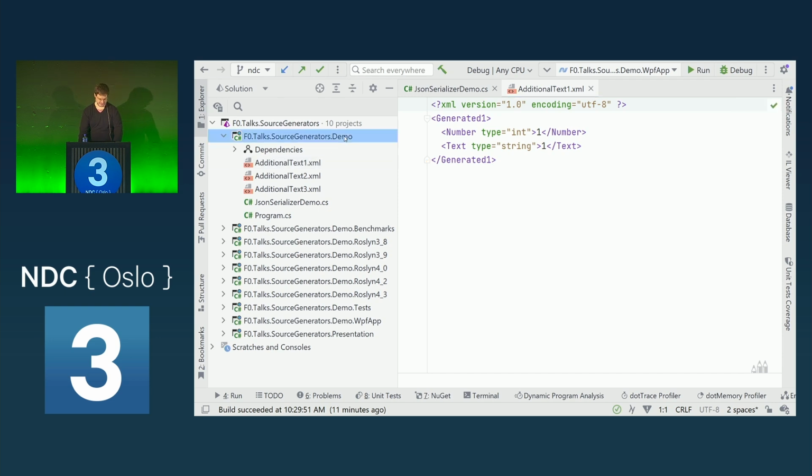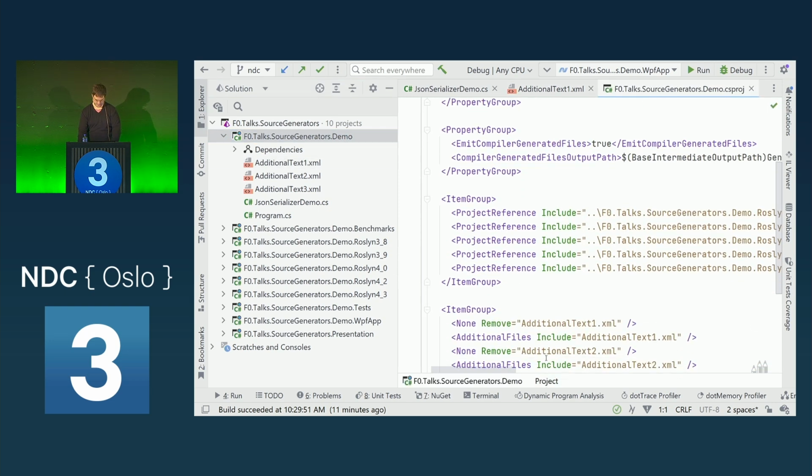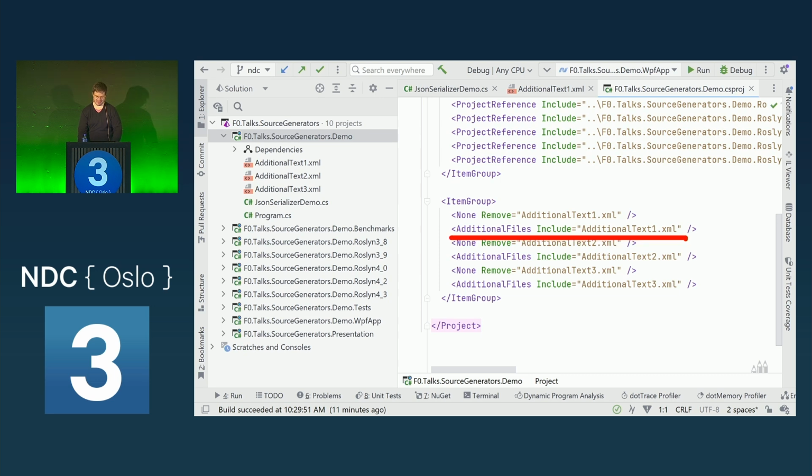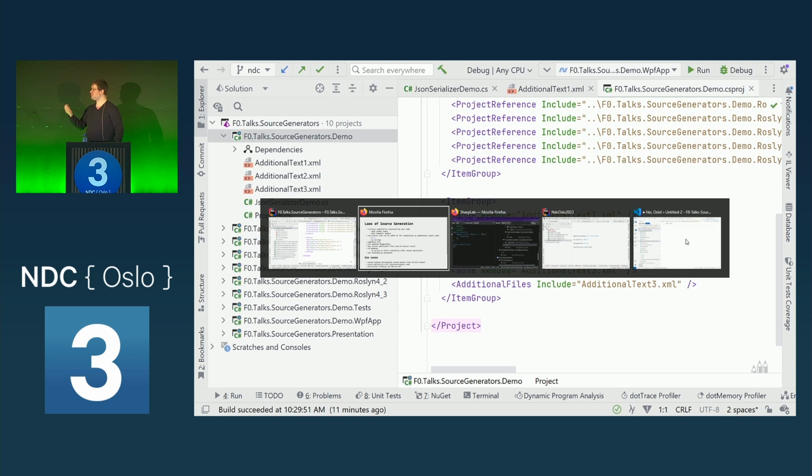If we mark this additional text as an additional file in our compilation, now the source generator could see this as well. And with that, we could basically build a transpiler from JSON to C# if we wish. Or we could also put some configuration in these files that we then recognize.